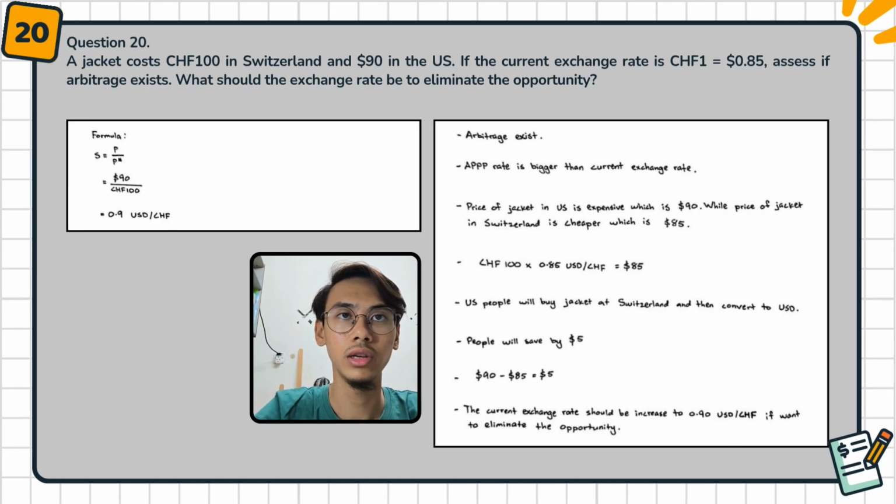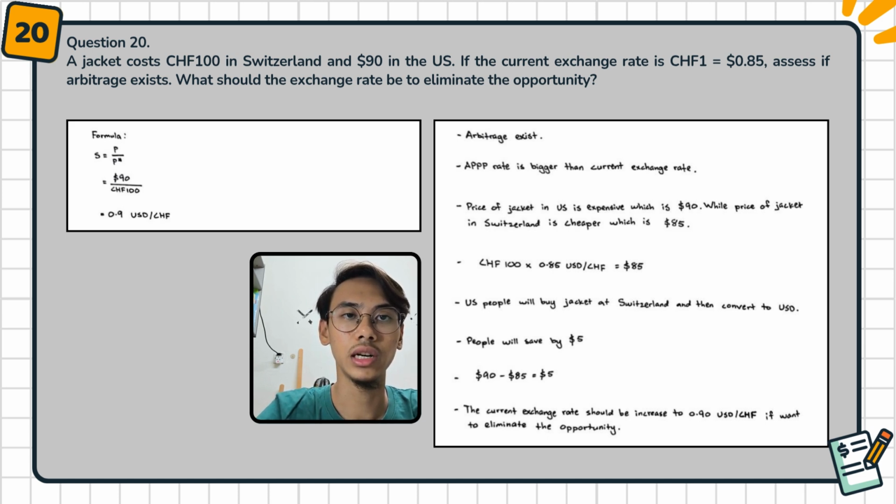Next, question number 20. A jacket costs CHF 100 in Switzerland and $90 in the US. If the current exchange rate is CHF 1 equal to 85 cents, assess if arbitrage exists. What should the exchange rate be to eliminate the opportunity? Firstly, we use the formula S equal to P divided by P star. We combine the values with the formula. We can calculate $90 divided by CHF 100, we get the value 0.9 USD per CHF.